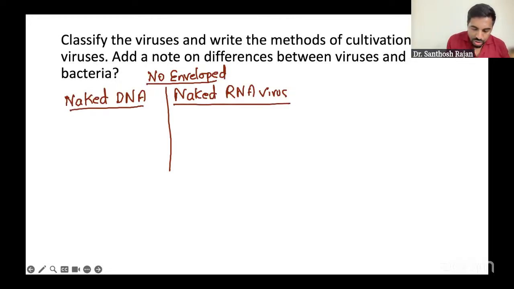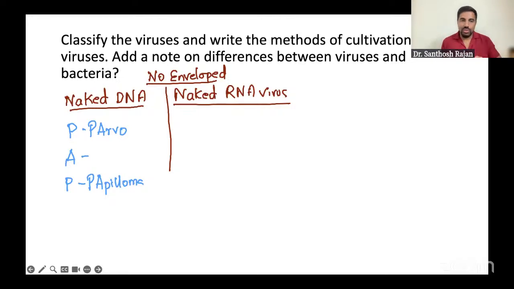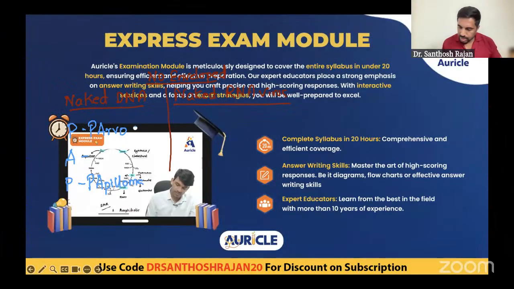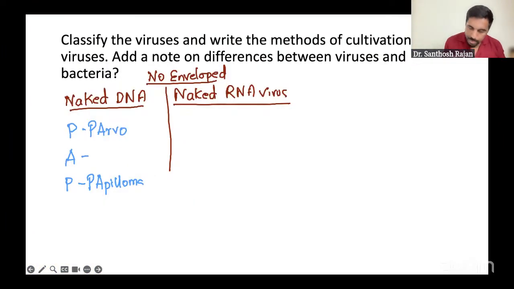For naked DNA, the shortcut is, when you want to do a pap smear, you tell the female to get naked, right? So remember as PAP. One is Parvovirus, we just spoke. Another one is Papillomavirus. Pox virus is not included, P also will come in DNA, so you don't need to confuse. And A for Adenovirus. So this is naked DNA.